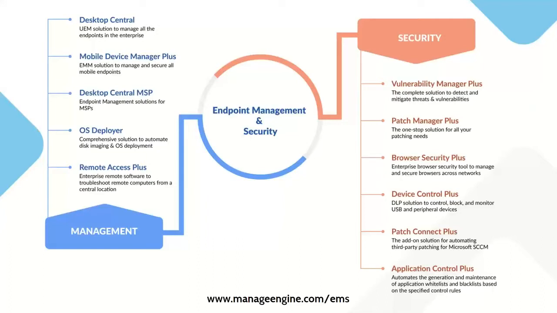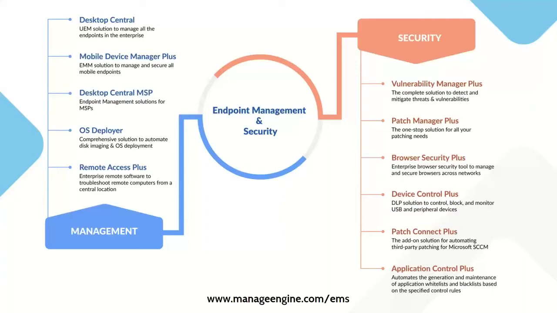You have Desktop Central for MSPs, OS Deployer as a separate product, and Remote Access Tool, which is an exclusive remote access for your endpoints. And under security, we have different lines of products that would suit your needs. Based on your requirement and the budget, you can select the type of product that you need.